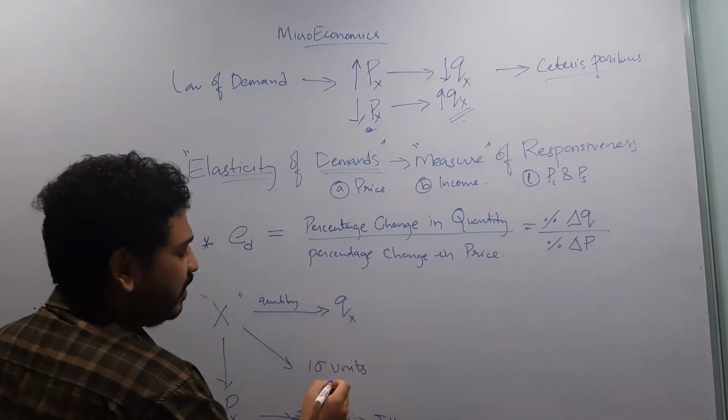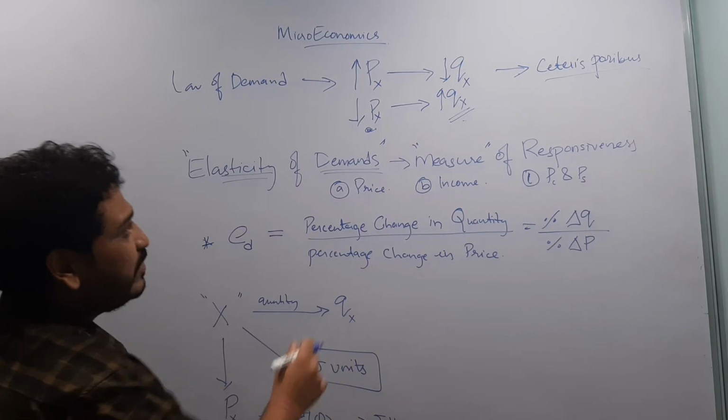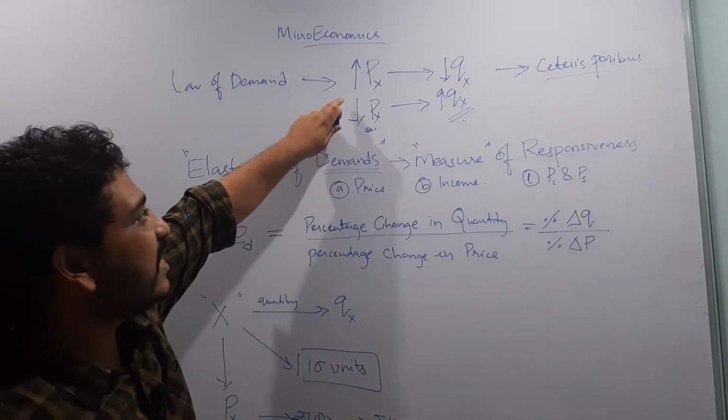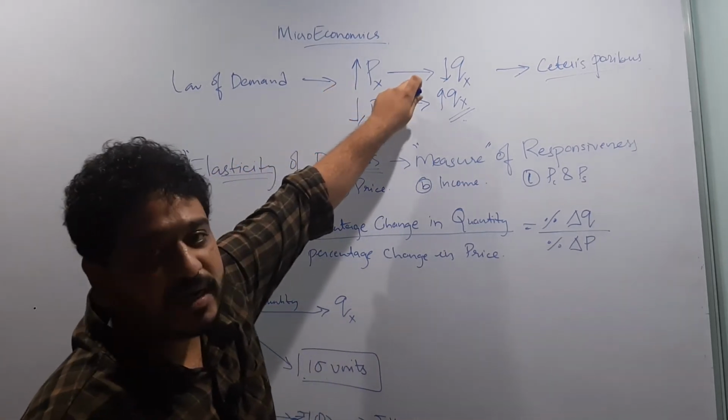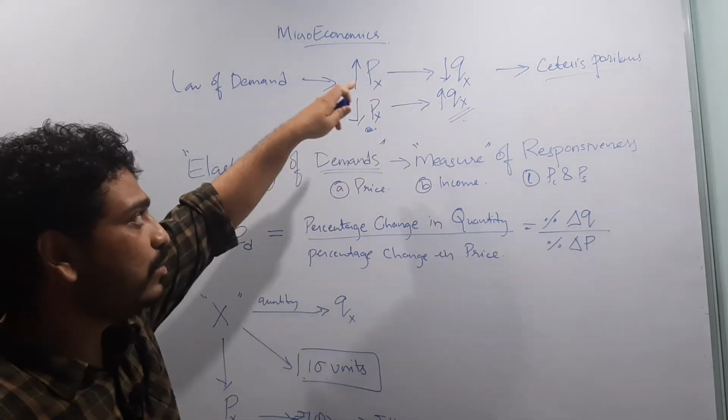Now what will be the response of the consumer? As we know, the law of demand says that as the price of the commodity increases, the quantity demanded will go down, will fall.